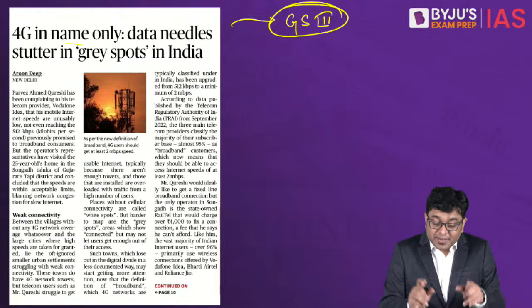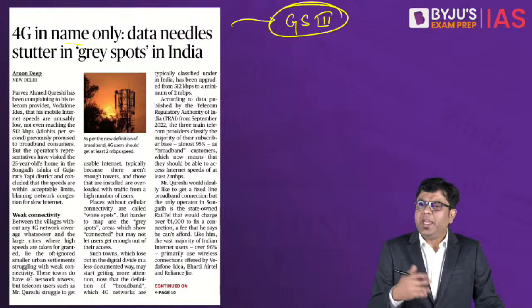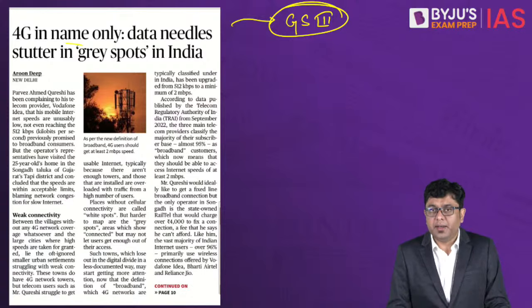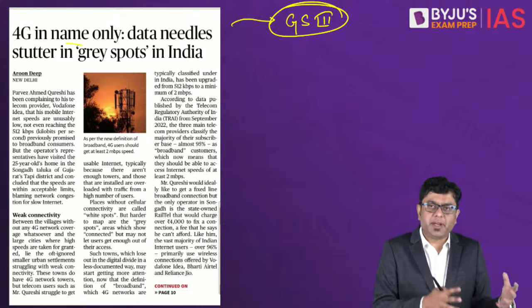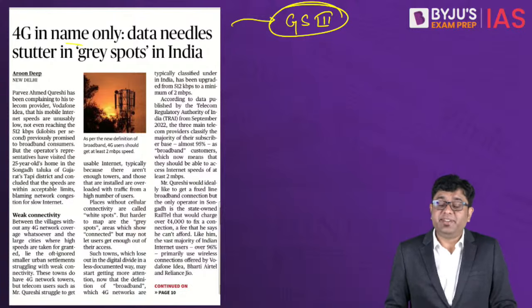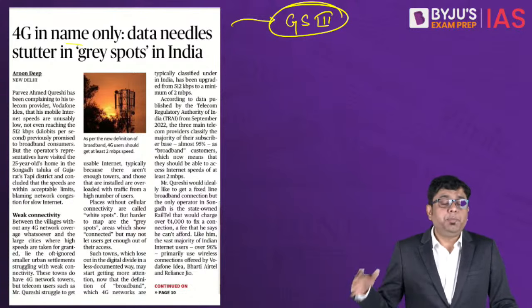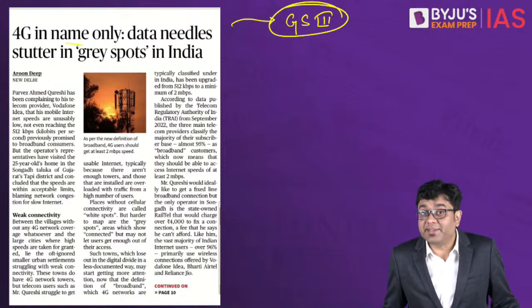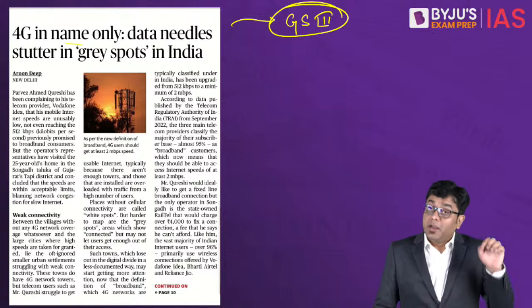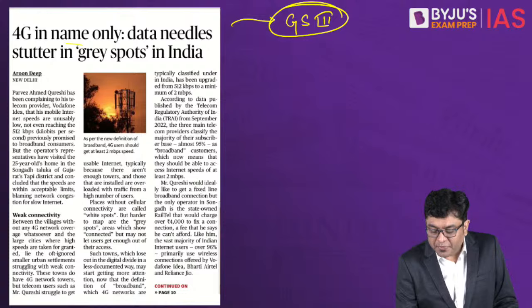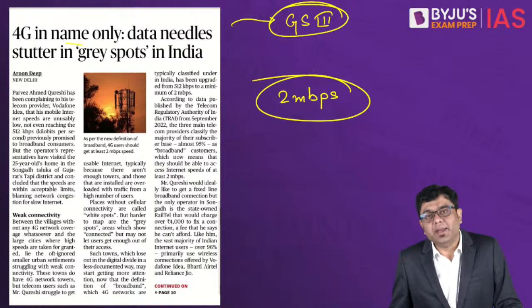So basically, this article deals with that. Now here, rather than focusing upon the intricacies and the stories included in the article regarding an aggrieved consumer with regards to a particular telecom company, how they complained, and thereby the telecom company said that, okay, the 4G is working there, the speed is not there. So basically, the Telecom Regulatory Authority of India has now necessitated that if you are designating a network as 4G, the minimum speed of 2 Mbps is absolutely required.